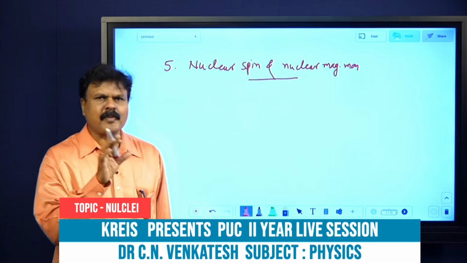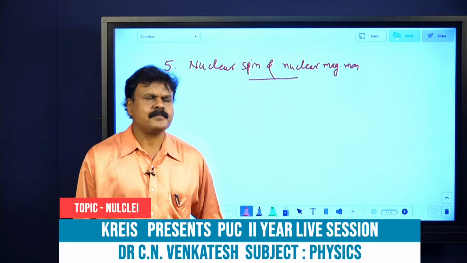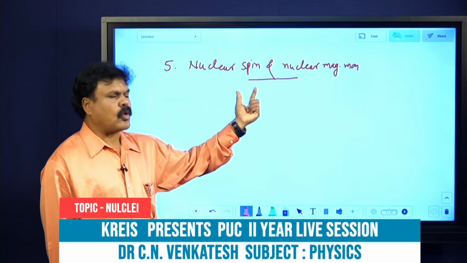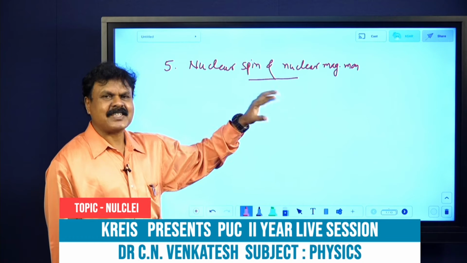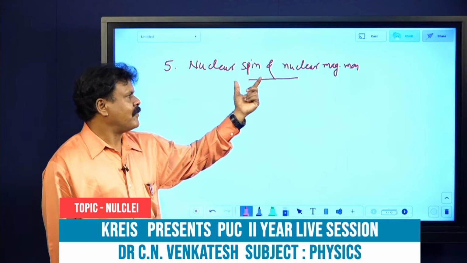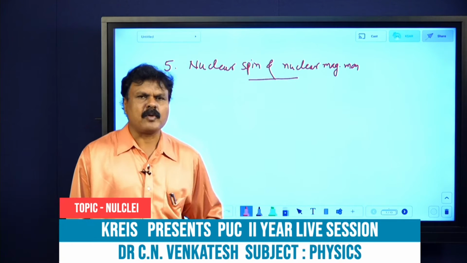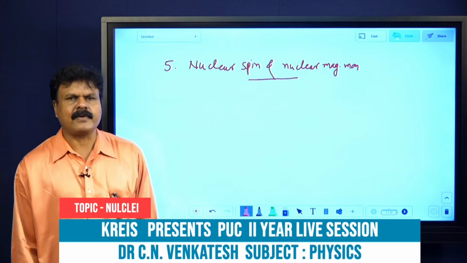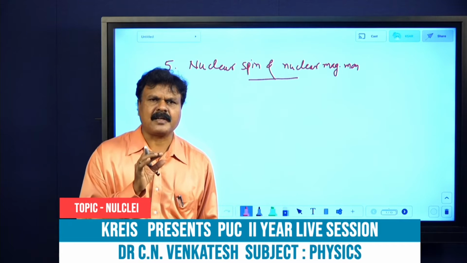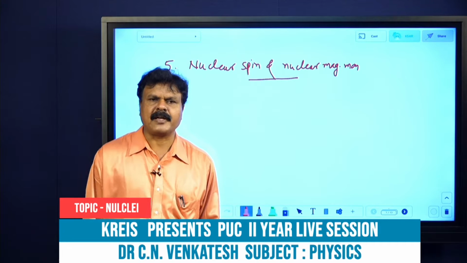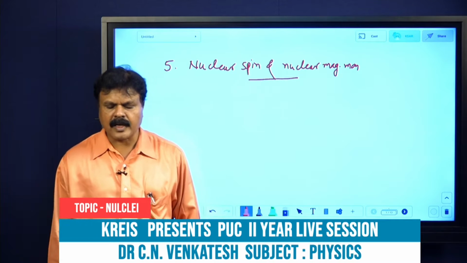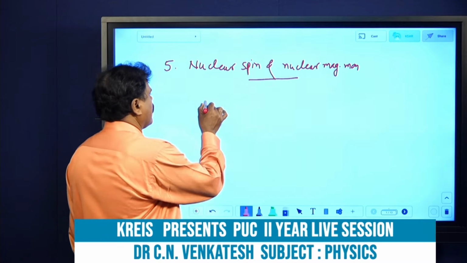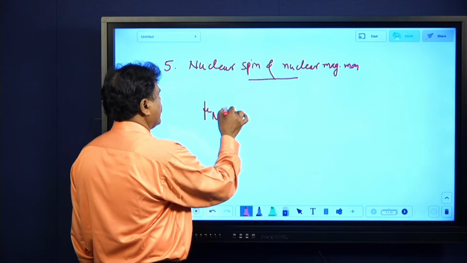That magnetic moment is called the nuclear magnetic moment. That is nothing but nuclear spin. When a charged particle is moving, it is associated with a magnetic field. So there will be a magnetic moment, which we call the nuclear magnetic moment. And the magnetic moment associated is called the nuclear magneton.